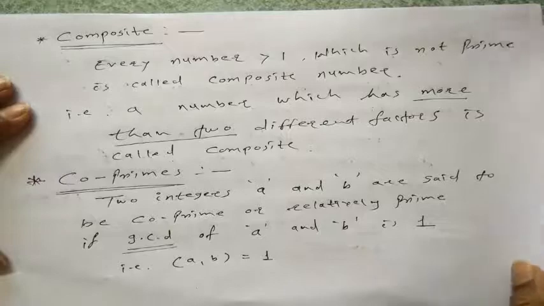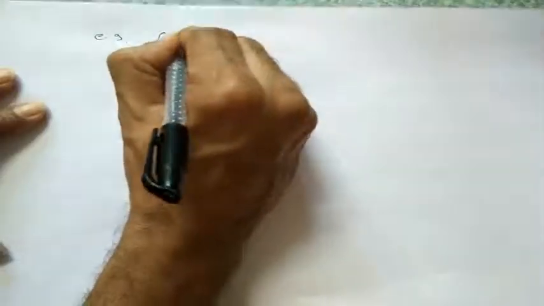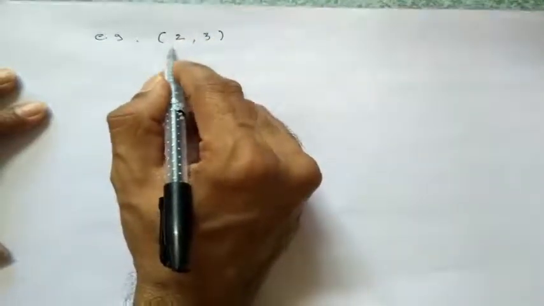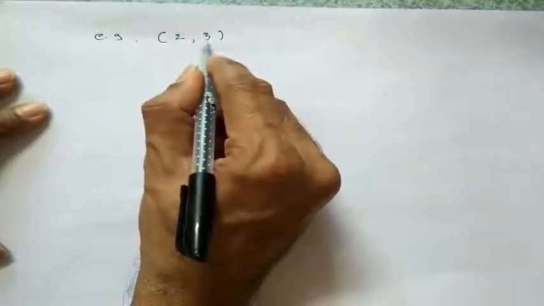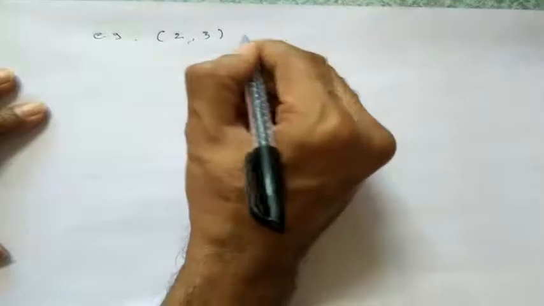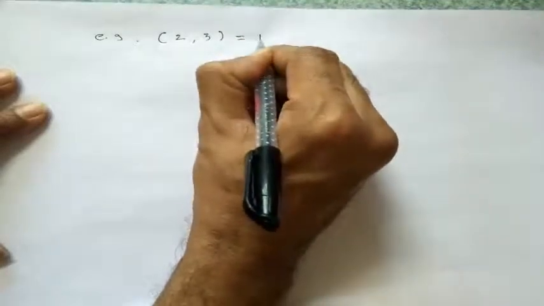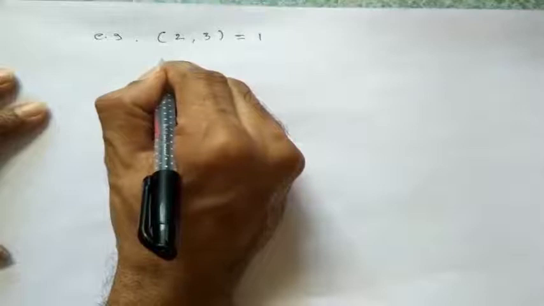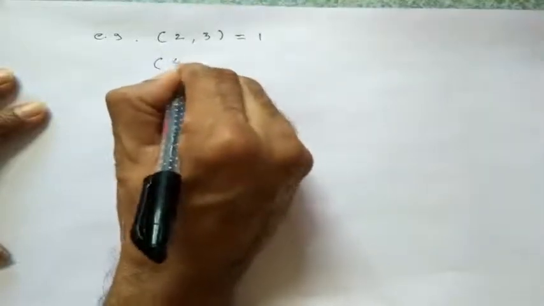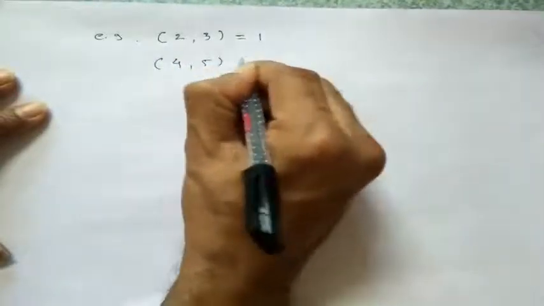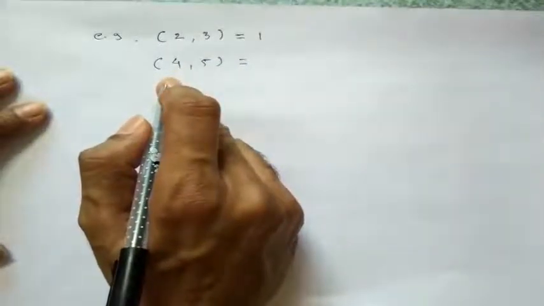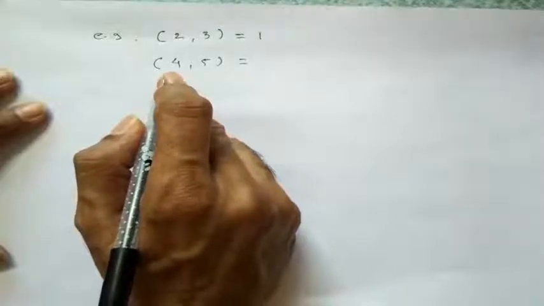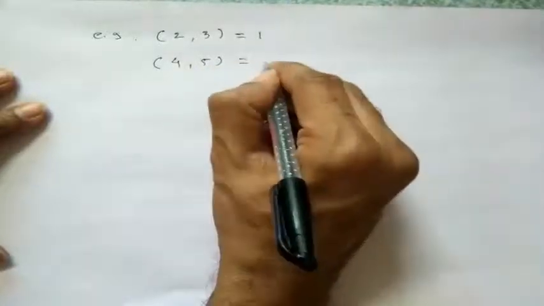For example, suppose A is equal to 2 and B is equal to 3. The GCD of 2 and 3 is 1. Also another example, choose A is equal to 4 and B is equal to 5. The GCD of the two integers, that is the GCD of 4 and 5, is 1.